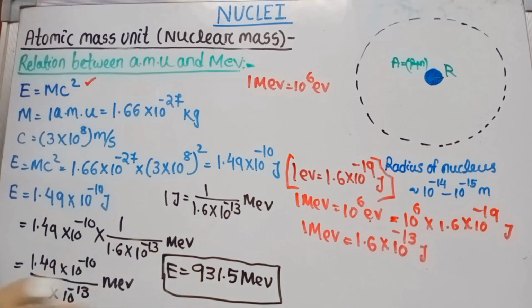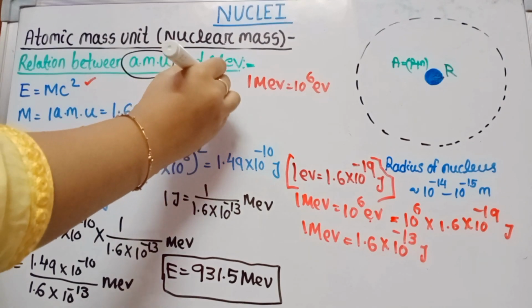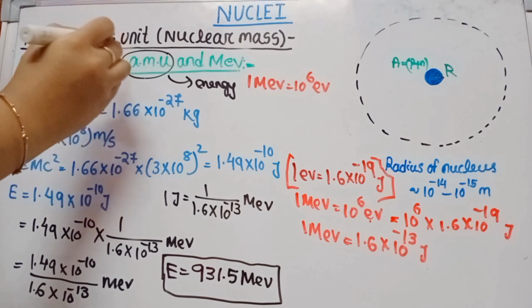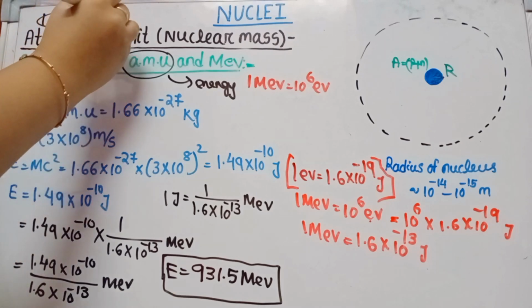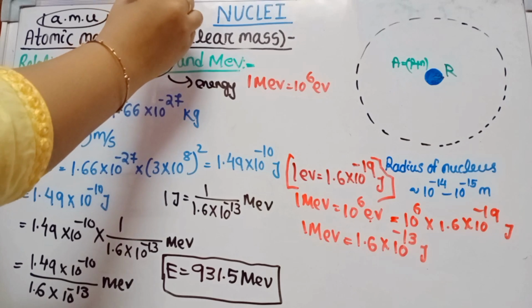That energy E equals to 931.5 mega electron volt. That means when you express that atomic mass unit in the form of energy, then what happened? You just written that one atomic mass unit. In the case of one atomic mass unit, you represent that 931.5 mega electron volt.